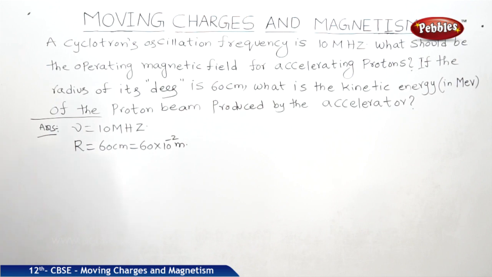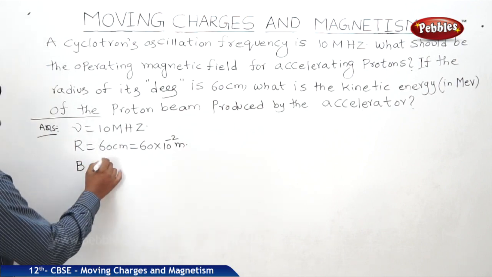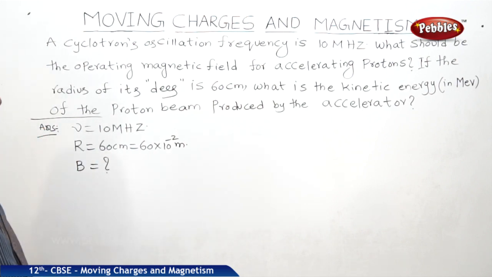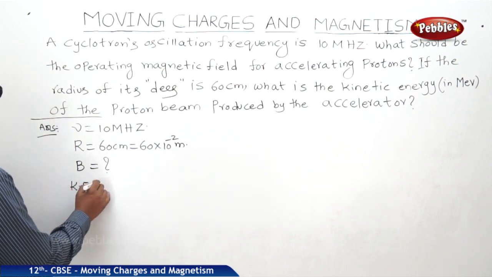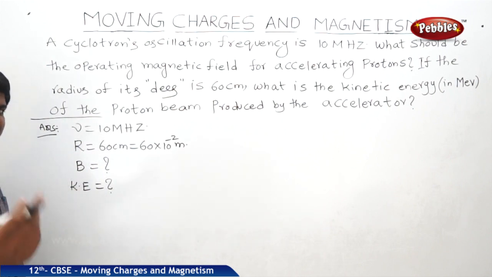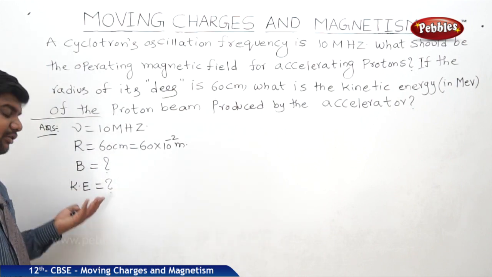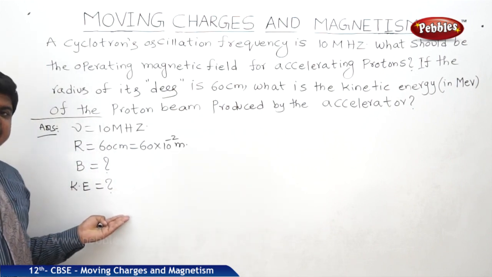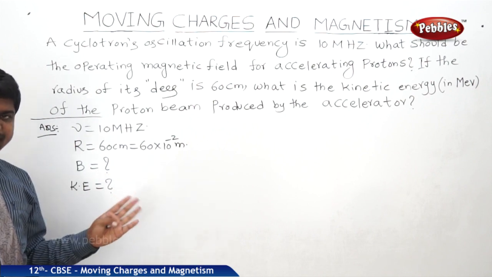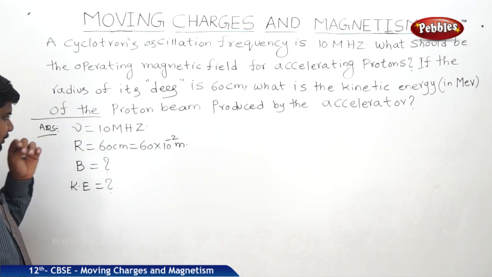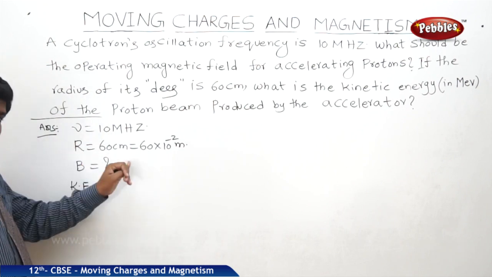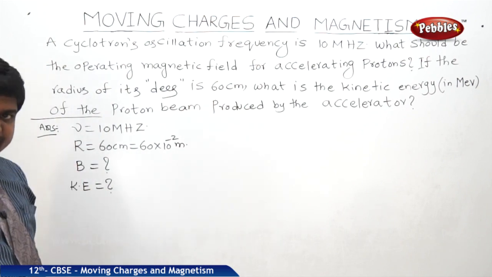What should be the operating magnetic field? We should find out B. And what is the kinetic energy? We should find out KE. KE is equal to half mv square, where we should find out v, or we can write KE as q square B square r square by 2m. Anyway, that is the answer we should get. So nu and r are given, and B and KE we should find out.